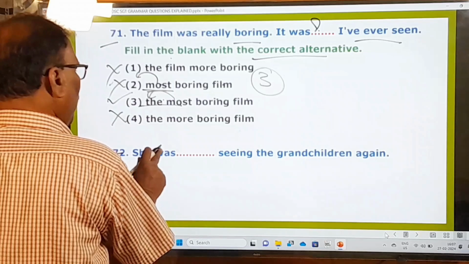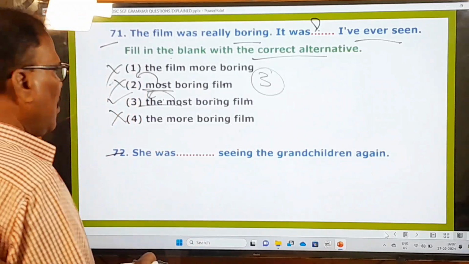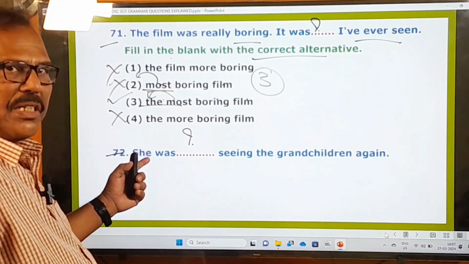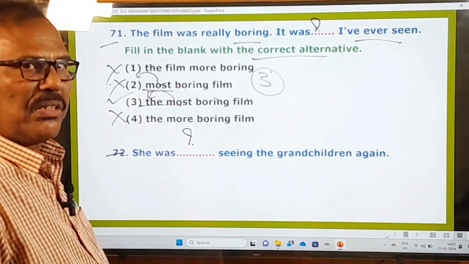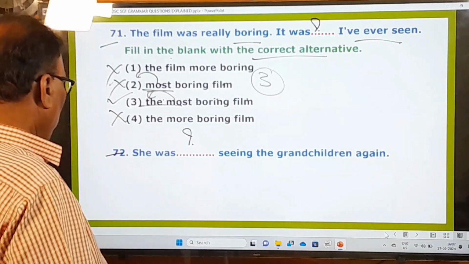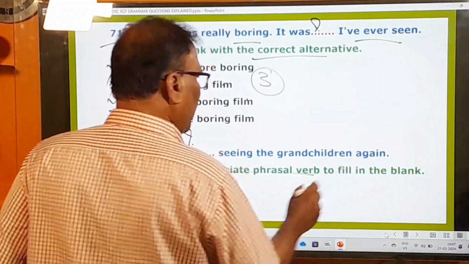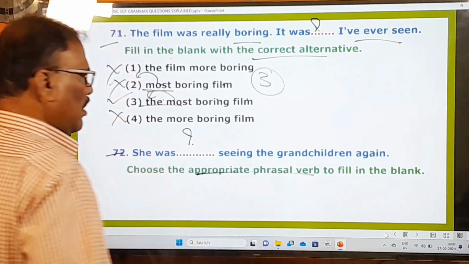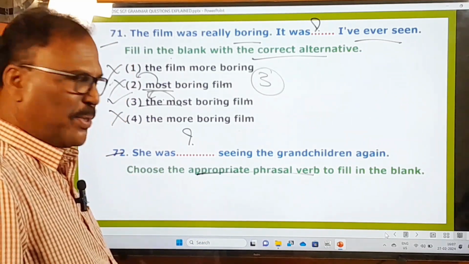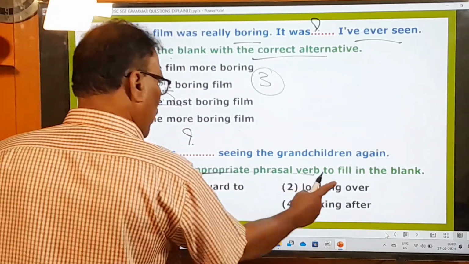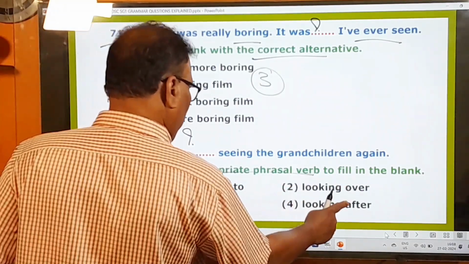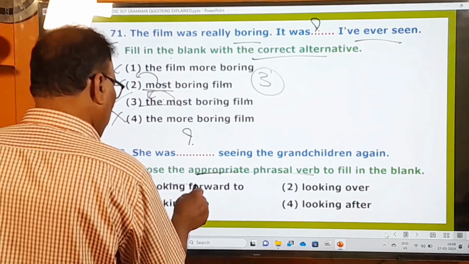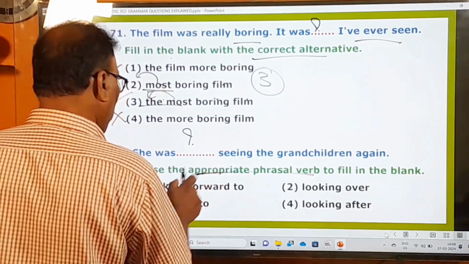72nd question. She was dash seeing the grandchildren again. So here is given another blank. Let us see what to be used in this blank. And before we fill in this blank, let us see what the examiner is asking us to do. Choose the appropriate phrasal verb to fill in the blank. So he is asking us to fill in the blank with an appropriate phrasal verb, and let us see what phrasal verbs are given here as options. Okay, look forward to, looking over, looking into, looking after. These are the four phrasal verbs given. She was looking forward to. Looking forward to is the right one.